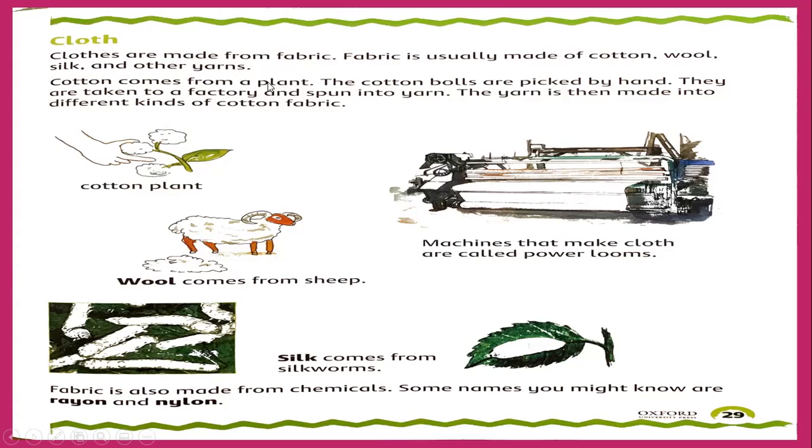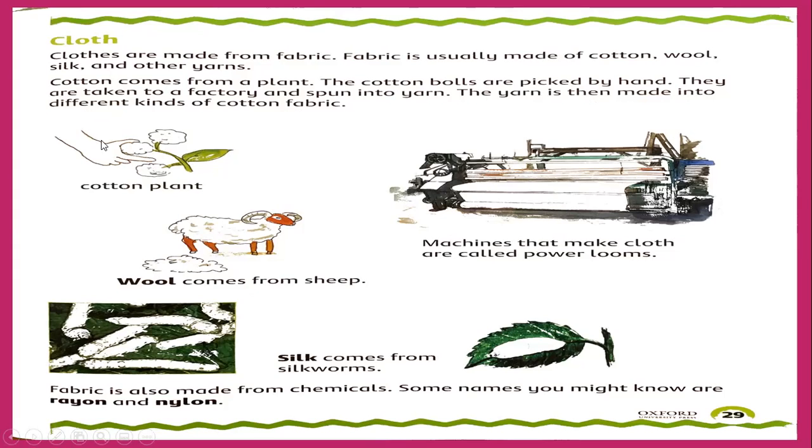Cotton comes from a plant. The cotton balls are picked by hand. They are taken to a factory and spun into yarn. Look, this is a cotton plant. They take it from the plant and then send it to the factories, different companies where there are special machines that make cloth called power looms. Spun into yarn. The yarn is then made into different kinds of cotton fabric.